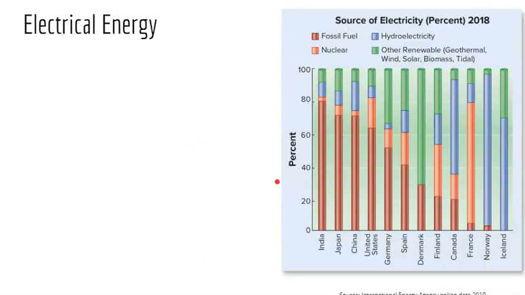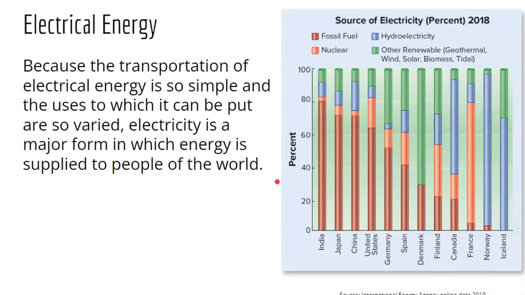All right, so if we're looking at electrical energy specifically, because the transportation of electrical energy is so simple, it's a lot easier. You don't have to put it in a truck to then drive somewhere like you do with oil or natural gas, or create the pipes like you do for natural gas. And it can also be used for a lot of varied things. Electricity is a major form in which energy is supplied to a lot of people in the world.